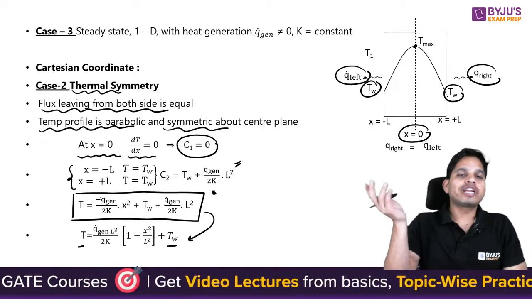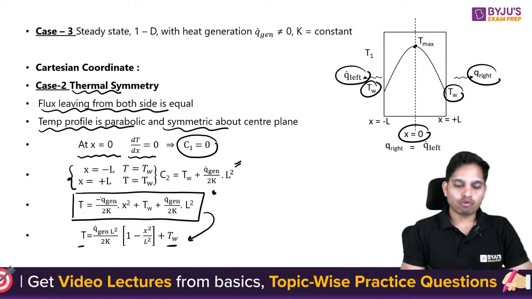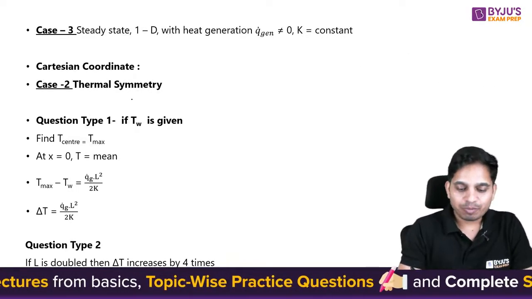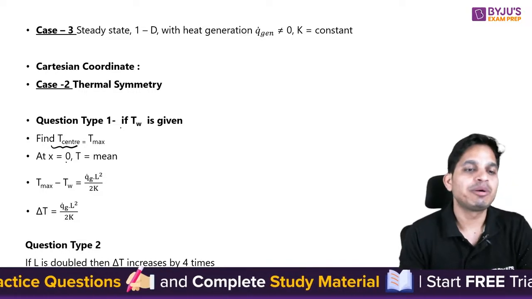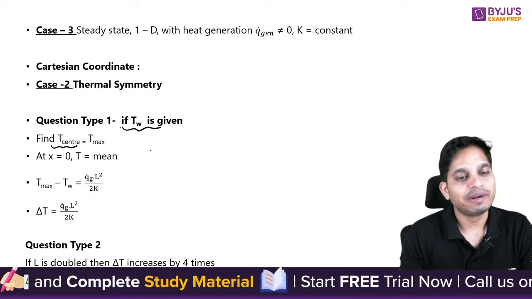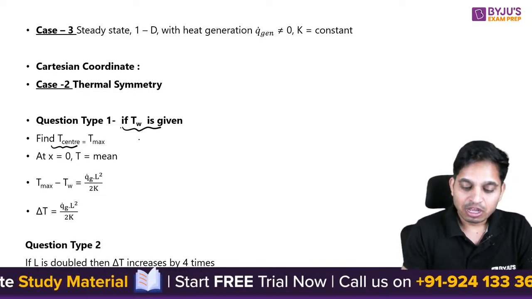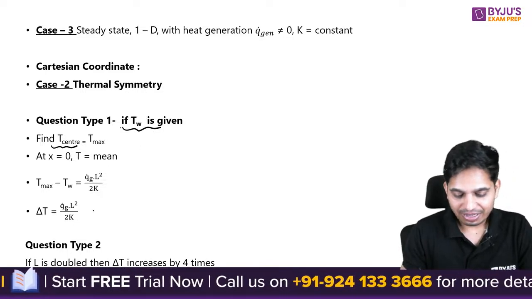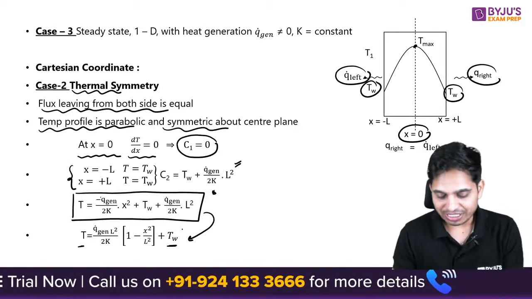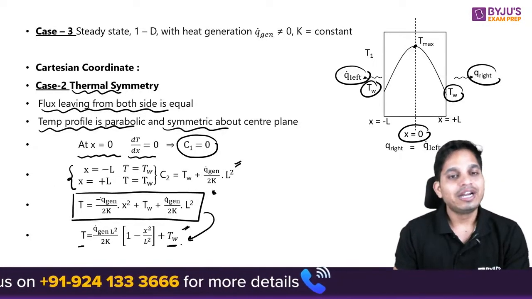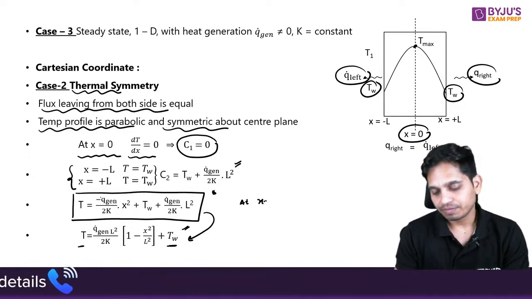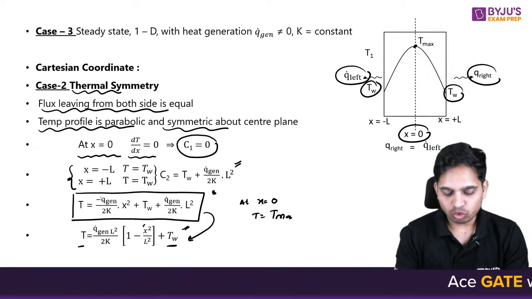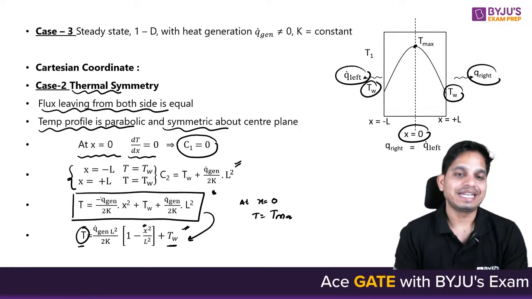Now what kind of questions can you expect? You can expect: calculate T center, the maximum temperature, when T wall is given. As you can see in this equation, if I write x equals 0, T is equal to T max, so I will get T max here.